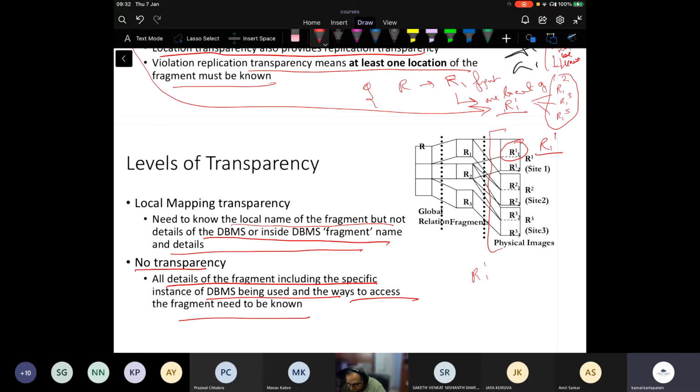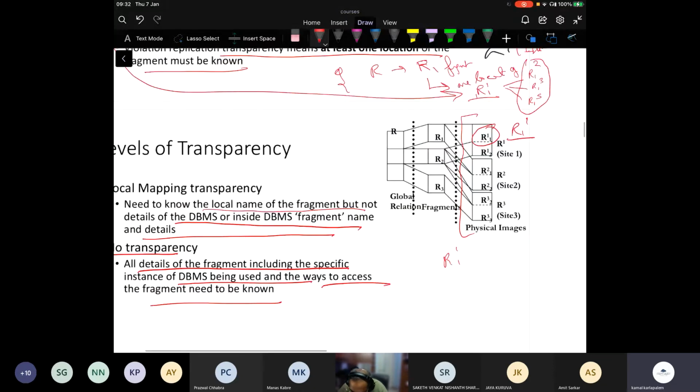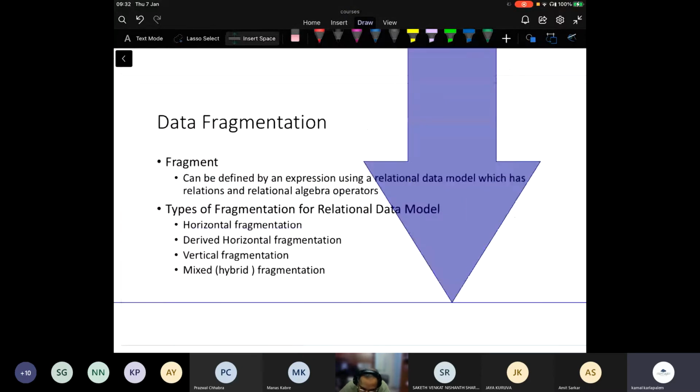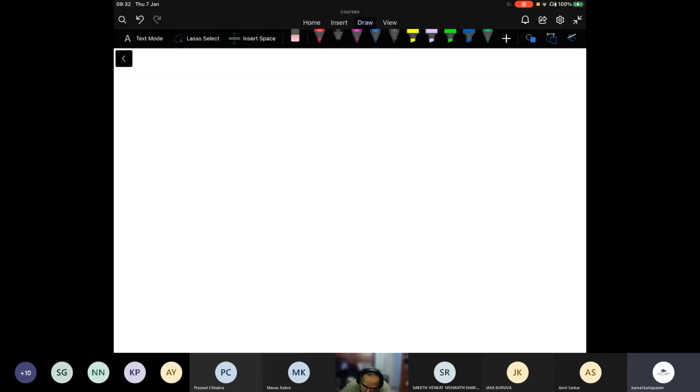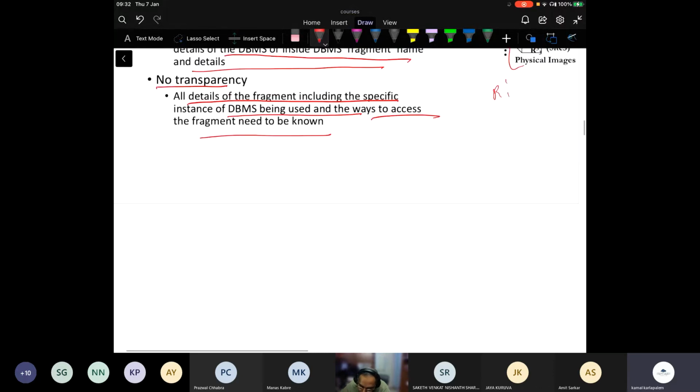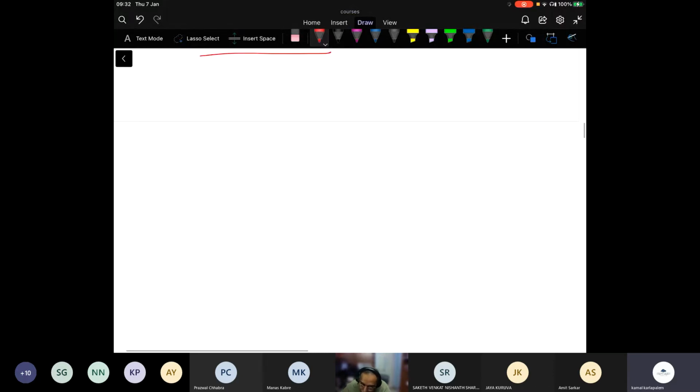Now let me digress a little bit here and try to talk about a few things. In the next part of the class, I want you to concentrate on this and ask questions, because that will be fairly relevant for your project.